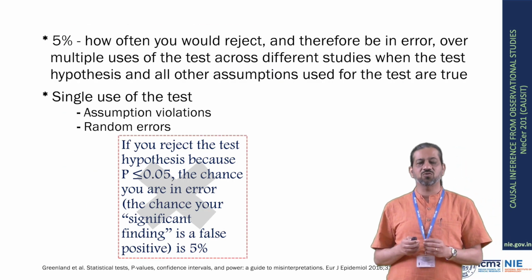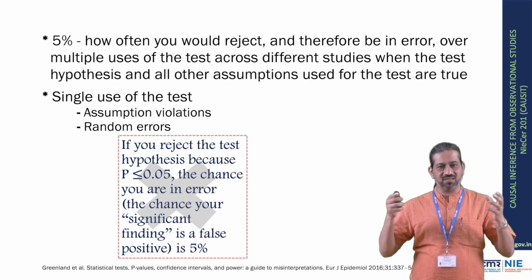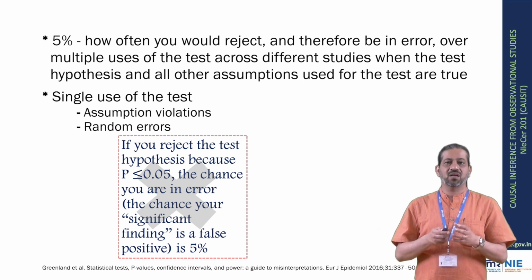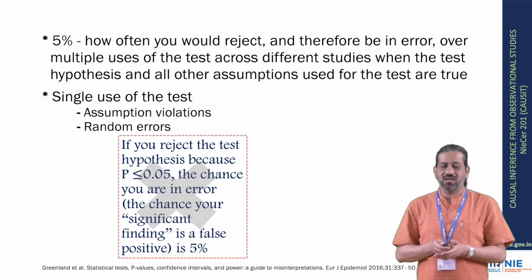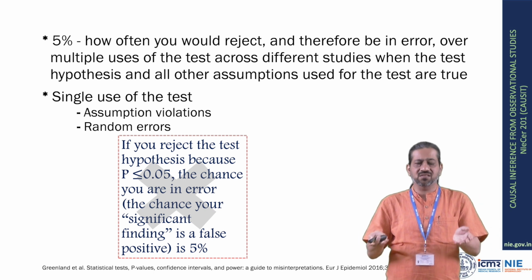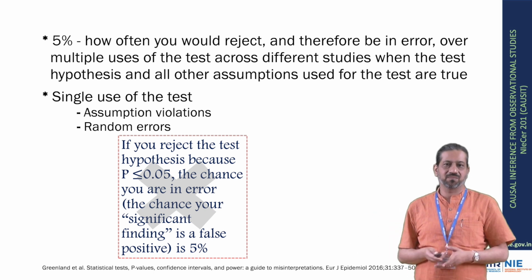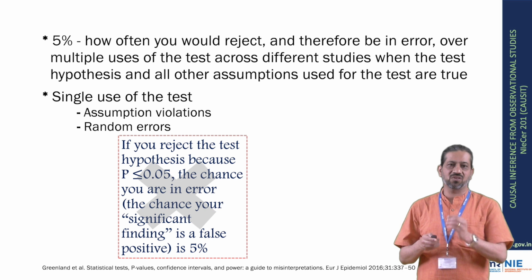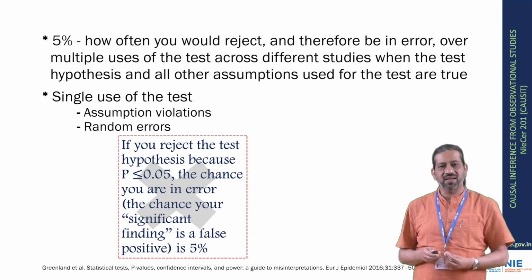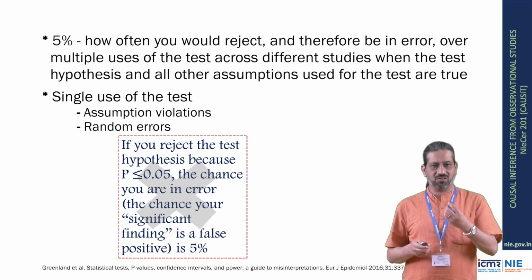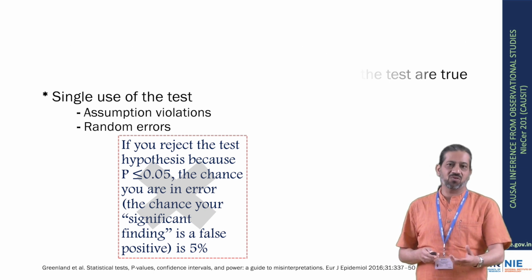5% here refers only to how often you would reject it over many uses of this test across different studies. So if you did the same study multiple times, in how many studies would you get a result as extreme as this? If you did 100 studies, in 5 studies you would get a result of this value or more extreme. It does not refer to the single use of this test in one particular study, because in one particular study, we don't know whether the p-value we are getting is because the hypothesis is true, or because of assumption violations, random errors, or protocol deviations.